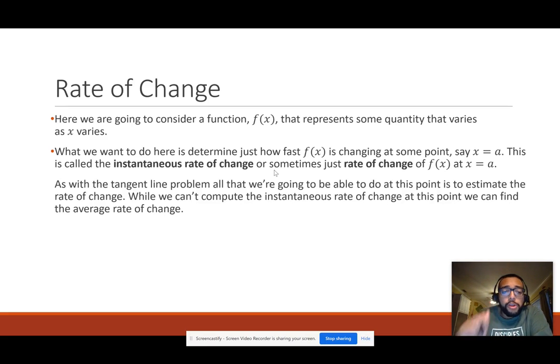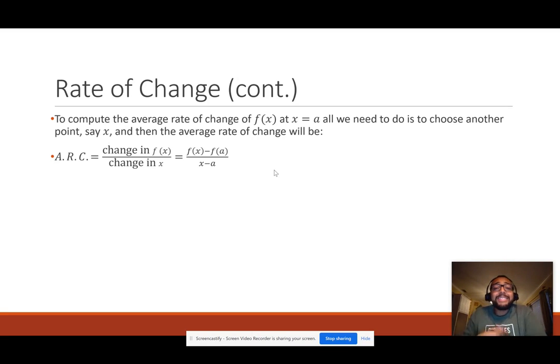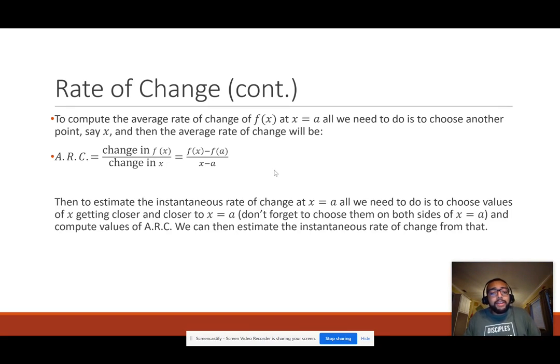Now, we're going to estimate. Right now, we don't know how to compute the instantaneous rate of change, but we can find the average rate of change. That should sound a little bit familiar, because computing the average rate of change is very similar to finding the slope. Change in f of x over change in x. In this case, we're saying x equals a, so I'll say f of x minus f of a over x minus a.